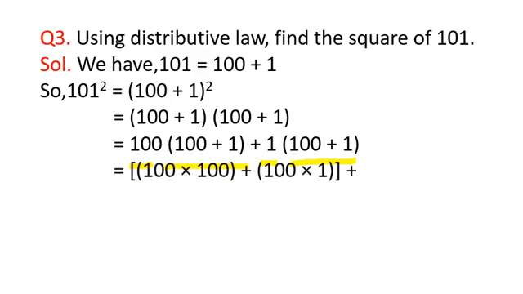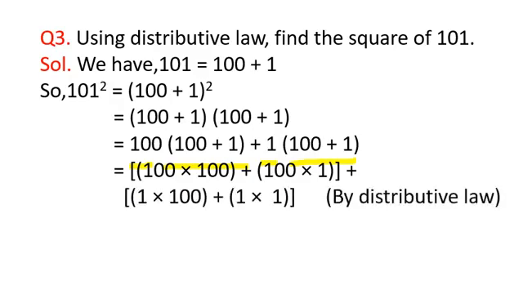So it will be 100 into 100. 100 will be multiplied to 100 plus 1, which is inside the bracket. So 100 into 100 plus 100 into 1, plus this 1 which is outside the bracket will also be multiplied: 1 into 100 plus 1 into 1. So using the distributive law, we have shown the multiplication.